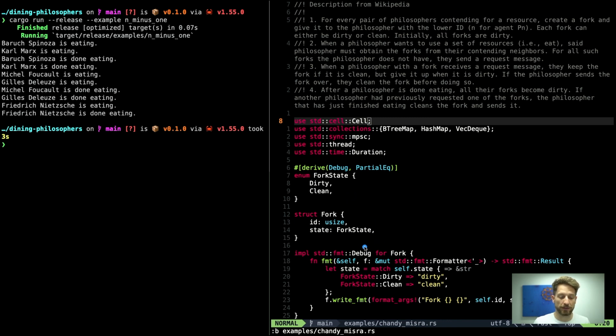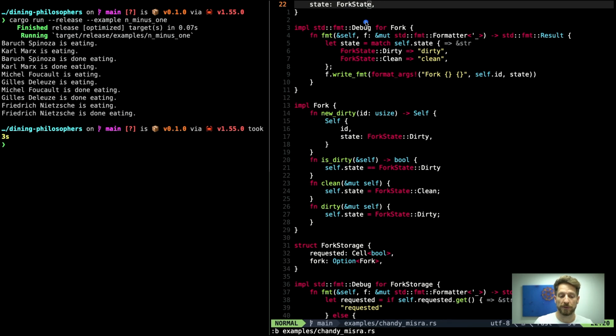Down here we do a custom implementation of the debug trait. The reason is that the output on the terminal will be shorter, and we don't have all this extra information, curly braces, and some data that we don't want to see. I will scroll down because my head is in the way.